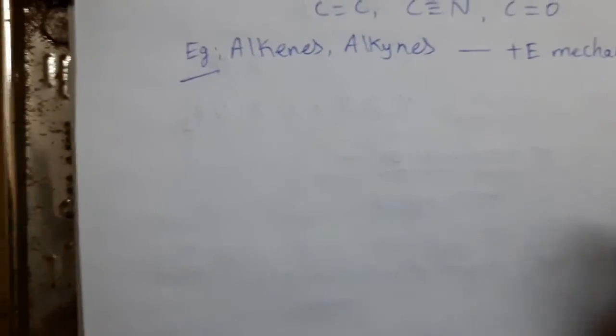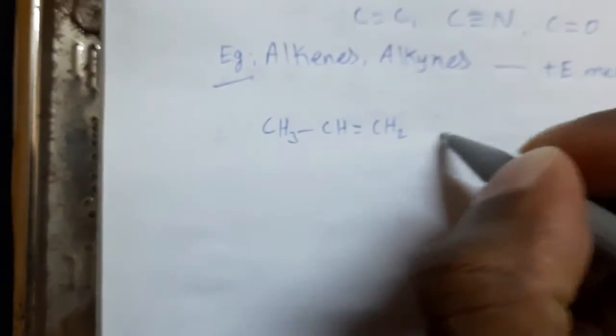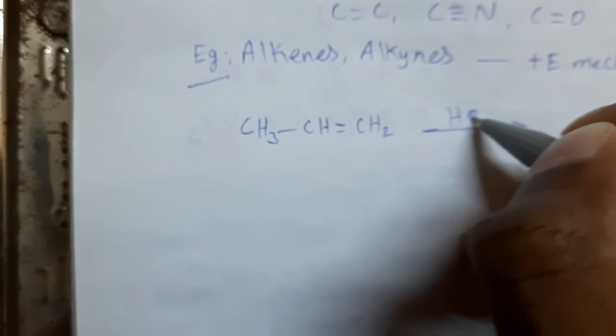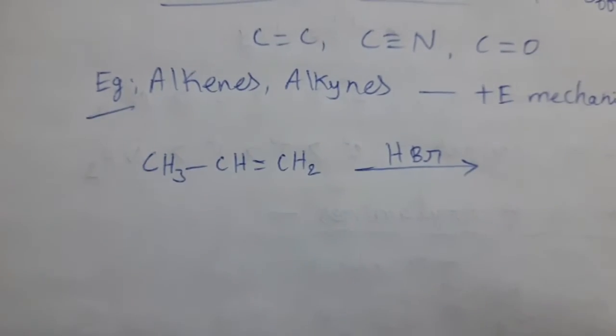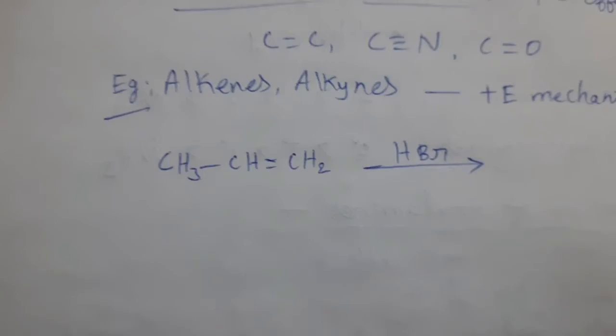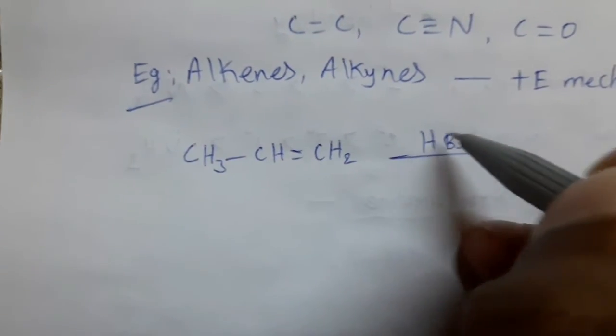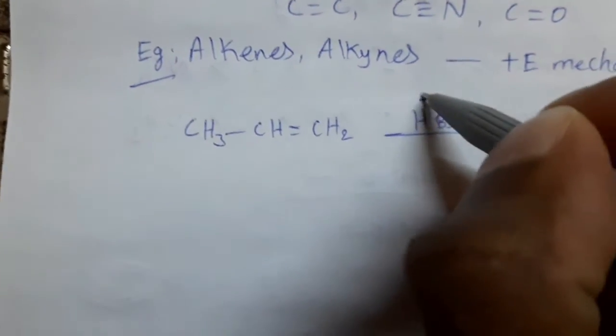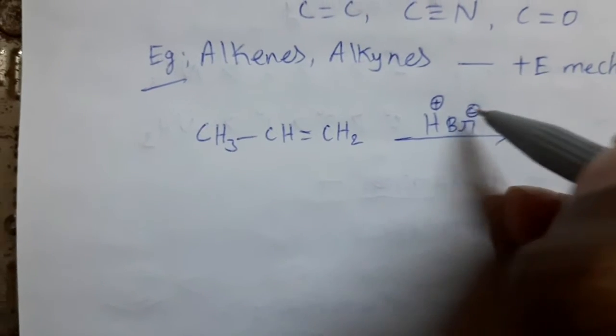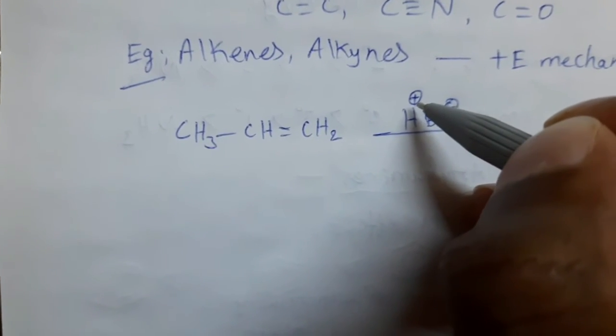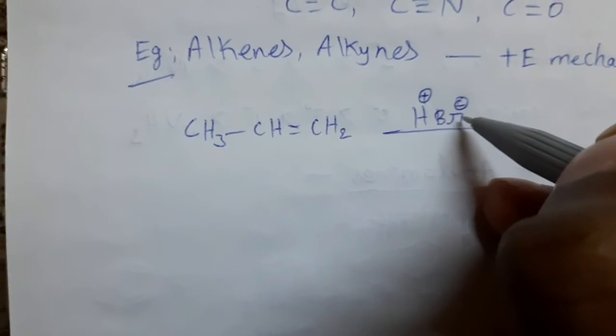For example, if I take propene, CH3 CH double bond CH2, addition of HBr. This is propene, addition of HBr. In this, HBr is the attacking reagent, H plus Br minus. The one having positive charge is an electrophile, the one with negative charge is a nucleophile.